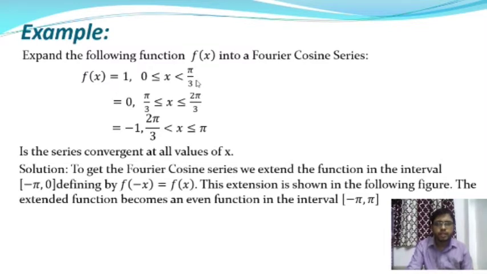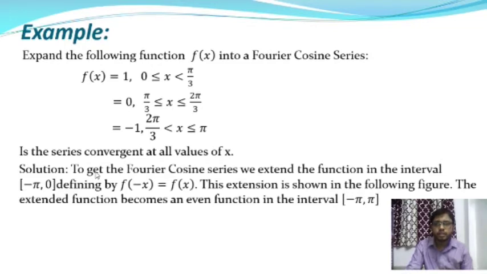In the interval 0 to pi by 3, this function is continuous. In the interval pi by 3 to 2 pi by 3, this function is continuous, as well as in 2 pi by 3 to pi. But at the points pi by 3 and 2 pi by 3, this function is discontinuous. And also find the convergence of this series at all points of x. So here is the solution.